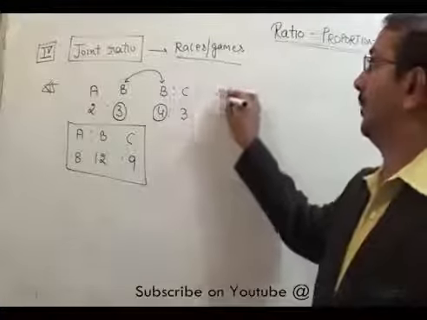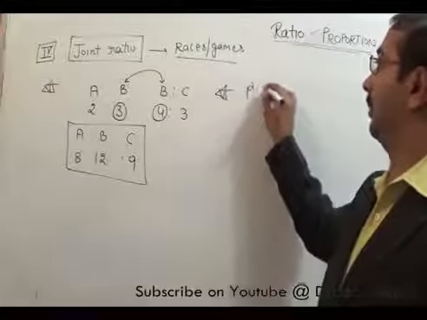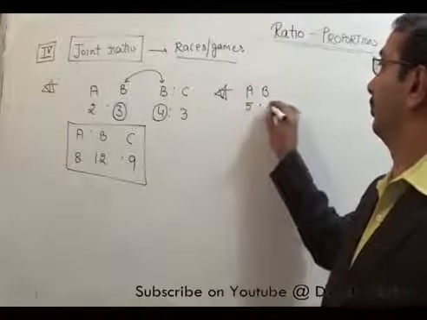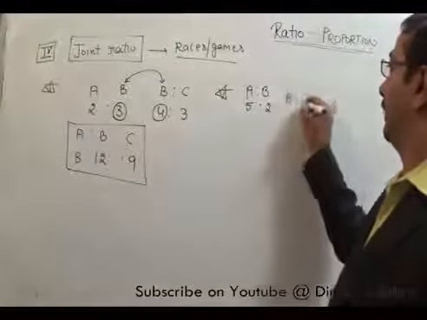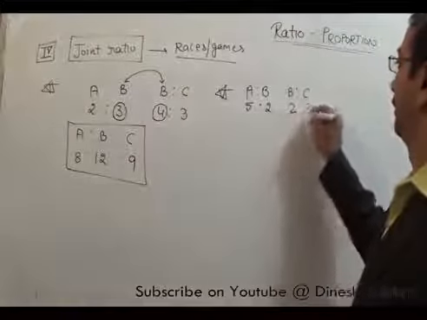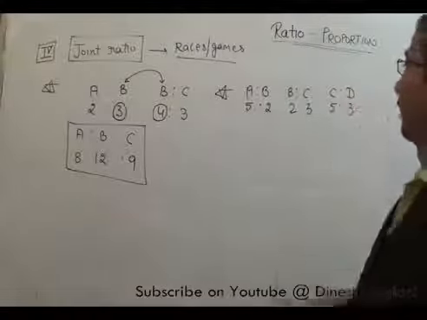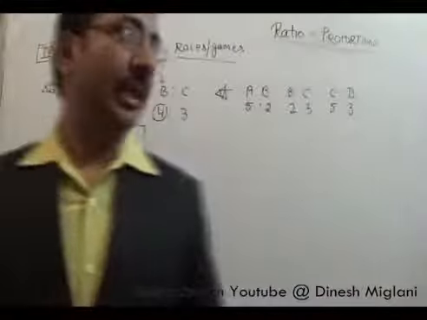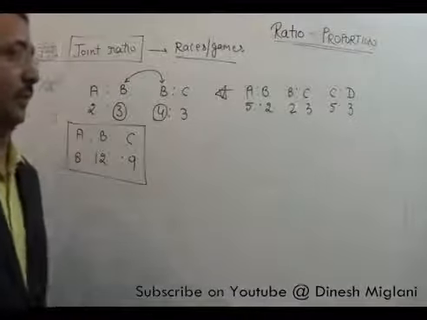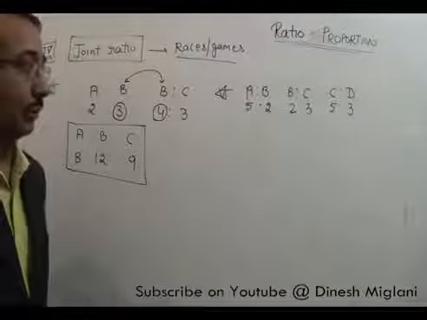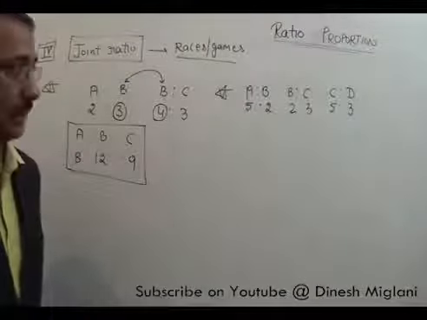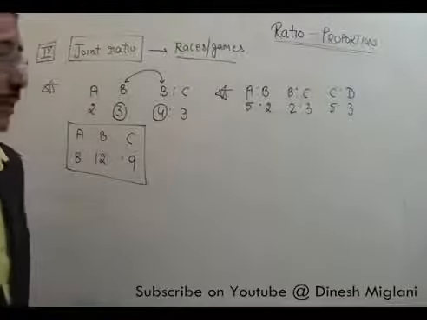Answer one more statement. A:B is 5:2. B:C is 2:3. C:D is 5:3. What is given to us? A:B is 5:2. B:C is 2:3. And C:D is 5:3.